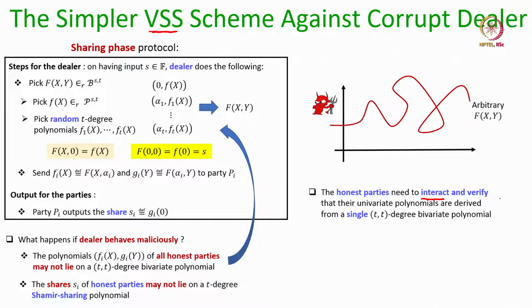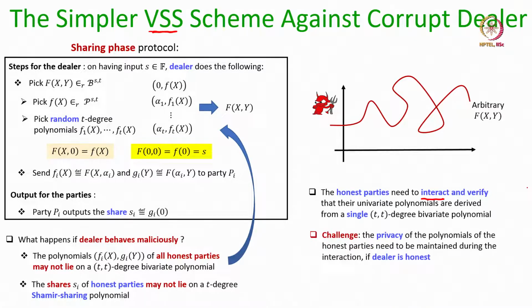One simple way to verify whether the polynomials of all the honest parties are derived from a single bivariate polynomial would be to ask each party to make public the received f and g polynomials, and then we can do some consistency checks, but that will simply breach the privacy.